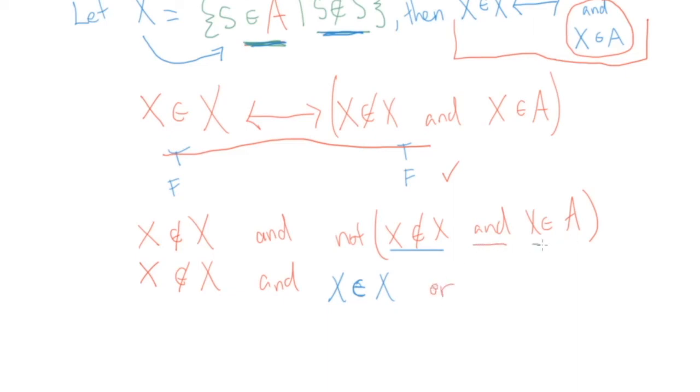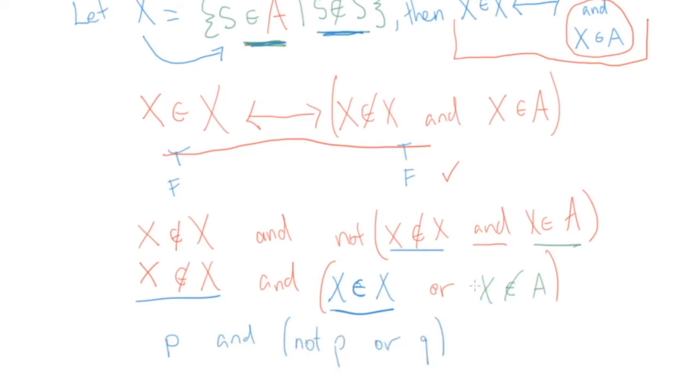And then we want the negation of this part. So x is in A, the negation is x is not in A. Okay? And then we should put some brackets around this one. Okay, so if we look closely at this formula, what we can see is this expression here is the negation of this expression here. So what we're essentially doing is we've got P and not P or Q, right? I'm just putting these expressions into very simple terms. So when we have this kind of situation, we're asserting two things are true. We're asserting P and we're asserting not P or Q.